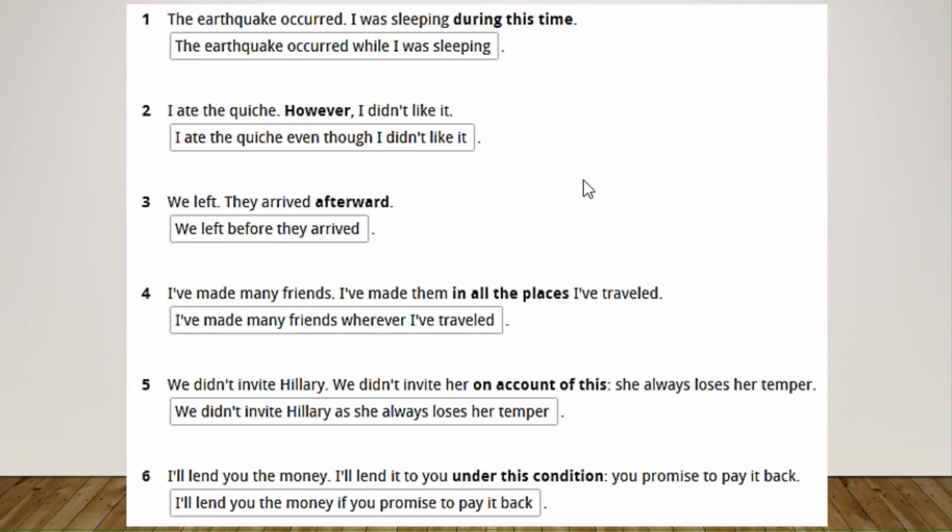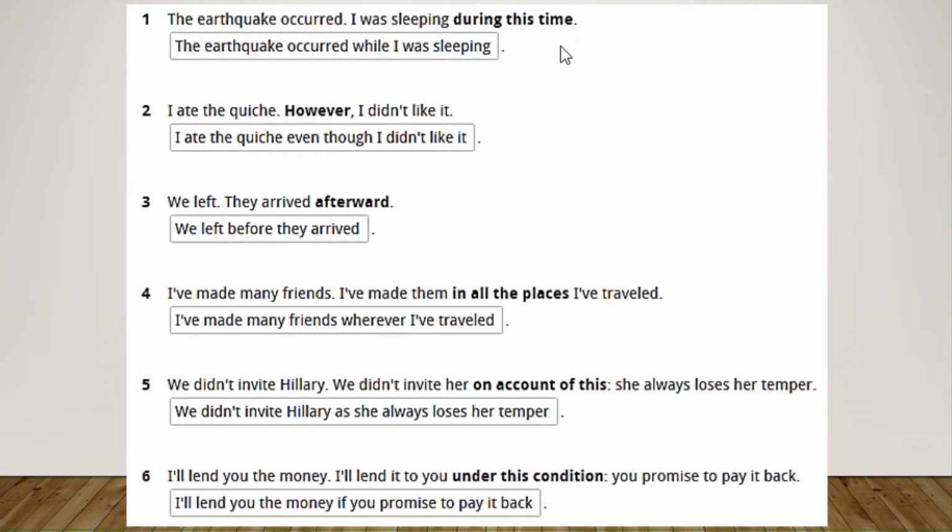First of all, if you have a box with words, you have to know what they mean. You have to know what they are used for. So while is for time or for contrast. Keep that in mind. Even though, for contrast. Before, time. Wherever, place. As could be time, if you are saying "in the moment that", or could be reason, the same meaning as because. And if is your condition.